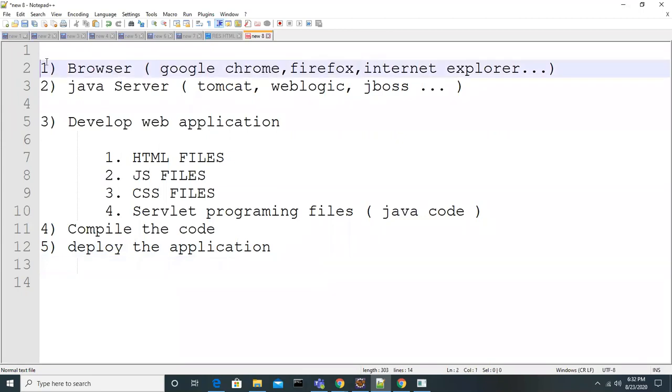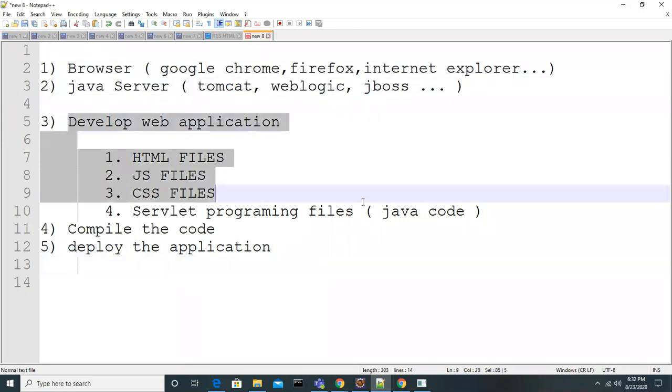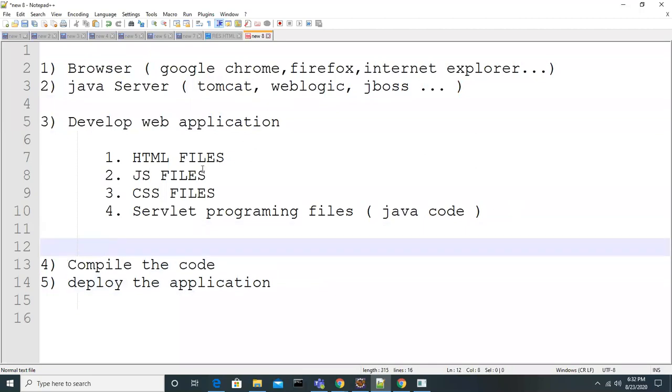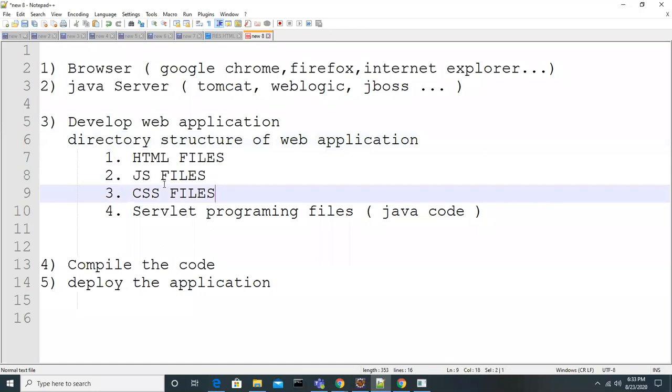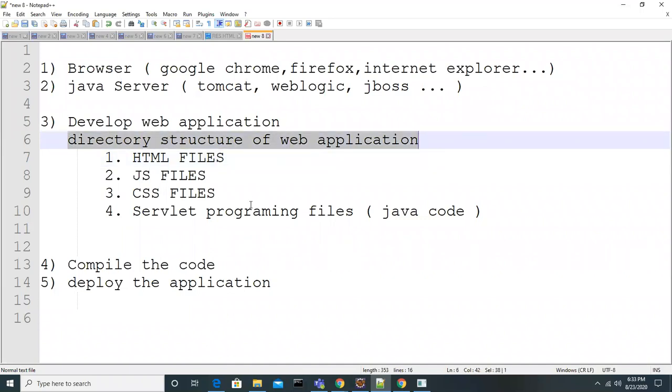So first, you are ready with the browser and Java server, and develop the application. And as part of developing the application, the first thing you have to know is the structure of the application. What is the web application structure? Folder structure or directory structure. How to create the application, you should know. Once you know this structure, then you will learn what is HTML and all. These are the simple things. Then we are ready with all the resources, and based on this structure, we'll create the application.